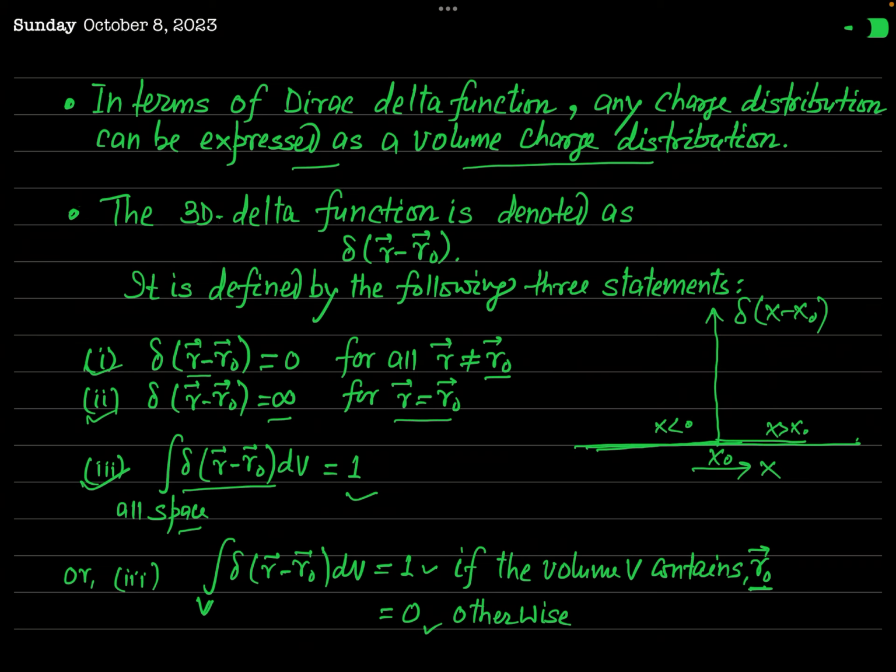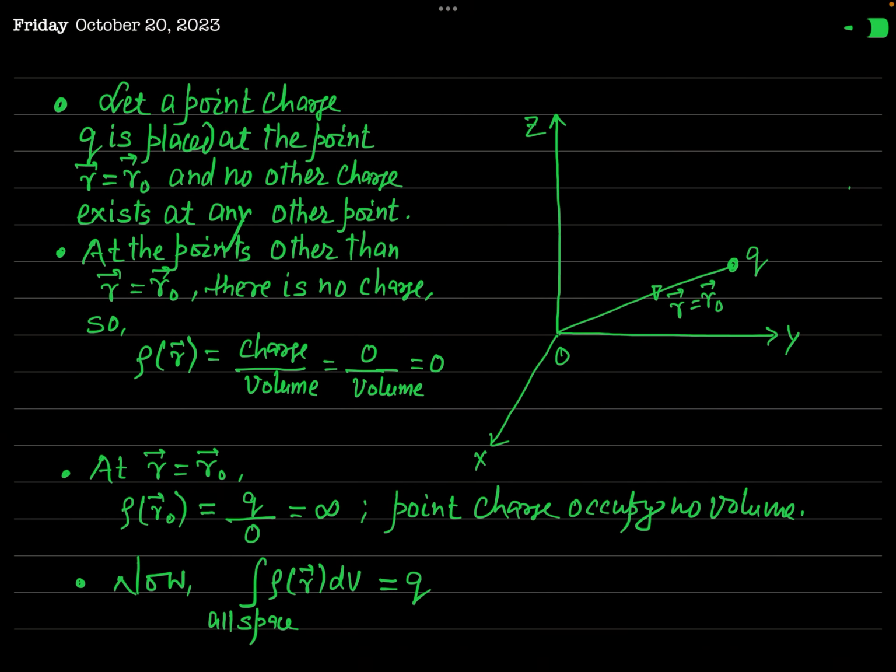Now you can see how, in terms of this delta function, we can define the volume charge density of a point charge. Okay. So for this, let us consider there is a point charge Q placed at a point P whose position vector is equal to r naught. Since this is a single point charge, in this region there is no other charge present. Only at this point P there is a point charge, but all the other points are empty of charge. Okay.